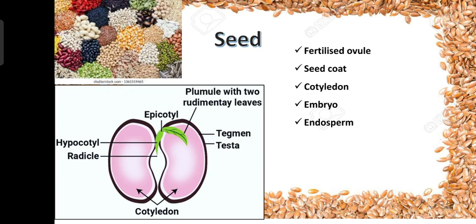So what is a seed? Seed is a matured fertilized ovule that contains an embryo, the reserve food material, the cotyledons, and the seed coat made up of testa and tegmen. The cotyledons are embryonic leaves of the seed, which develop into the first leaf of the embryonic plant. The reserve food materials are stored in the endosperm that are used by the embryo during the germination of the seed.